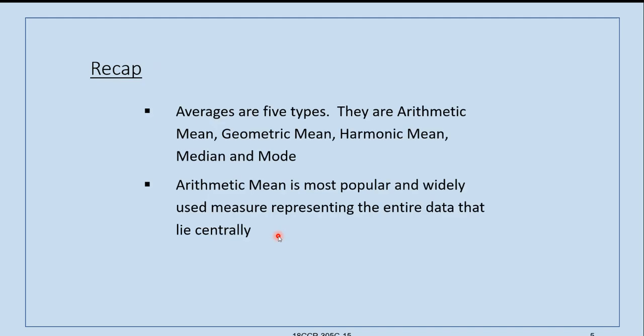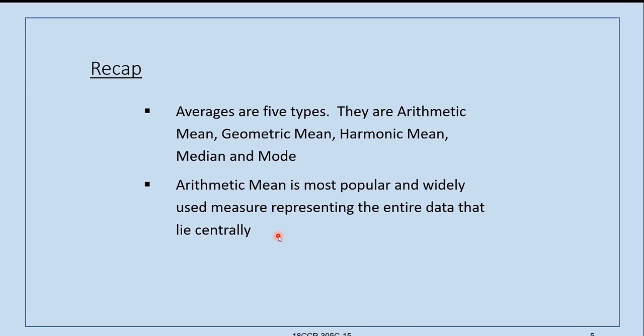As I have said, we have a quick recap. We have 5 types of averages, that is arithmetic mean, geometric mean, harmonic mean, median, and mode. And arithmetic mean is most popular and widely used than geometric mean and harmonic mean.